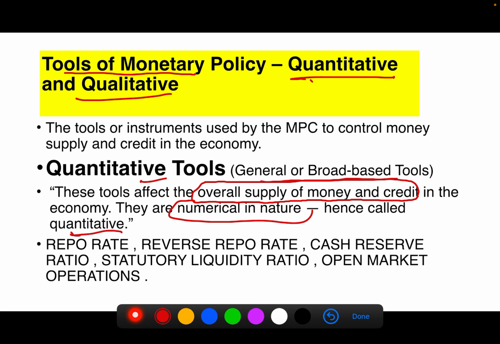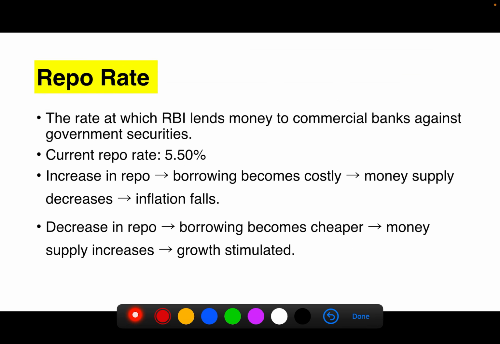For example, the quantitative tools are the repo rate, reverse repo rate, cash reserve ratio, statutory liquidity ratio, open market operations. Now let us discuss these tools one by one. First, repo rate.